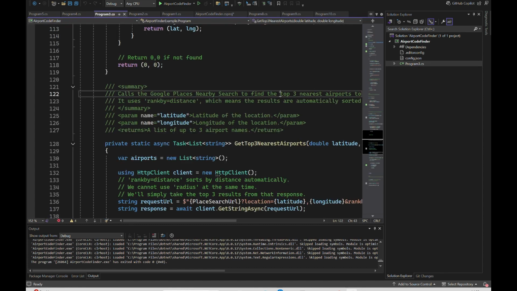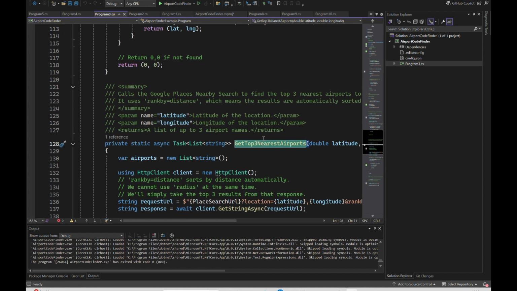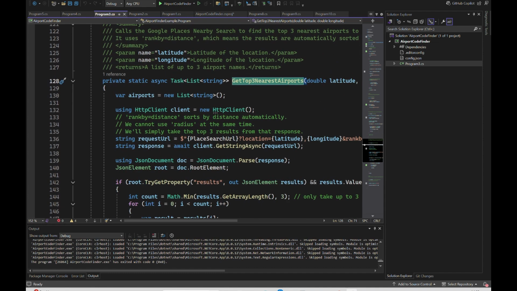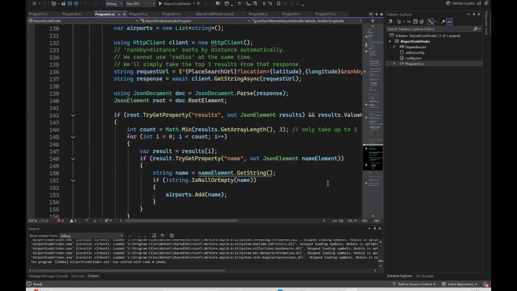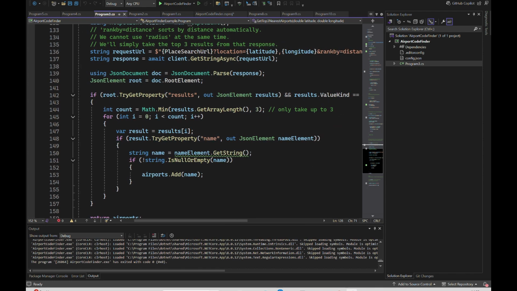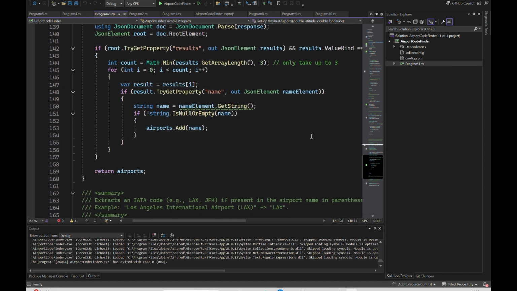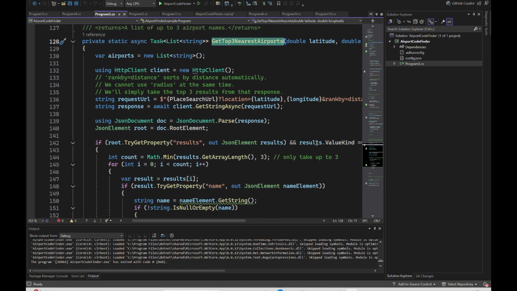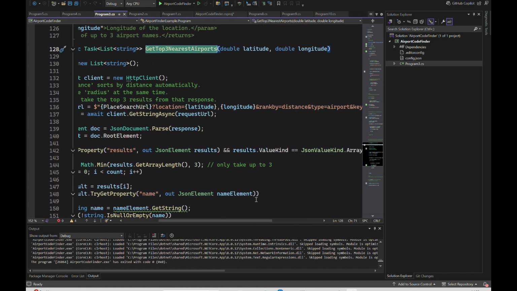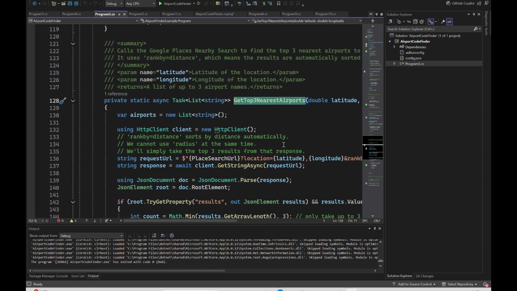Okay, and you can see that it has replaced the function to get the top 3 nearest airports. Let's also see how it is finding the nearest airport. It's looking at only the first 3 results. Okay, so let's see what we get here. I'm assuming that it will still return the same result, except the top 3. But let's confirm it.